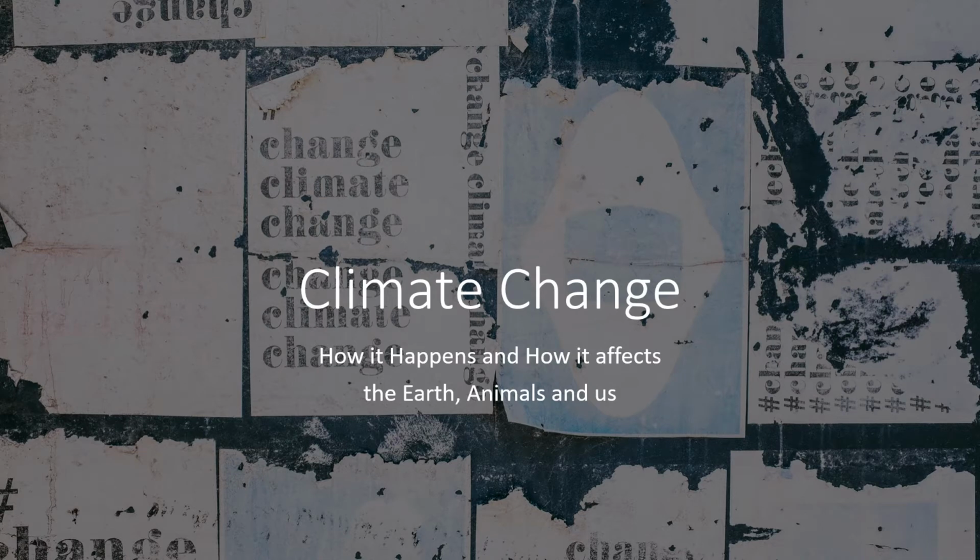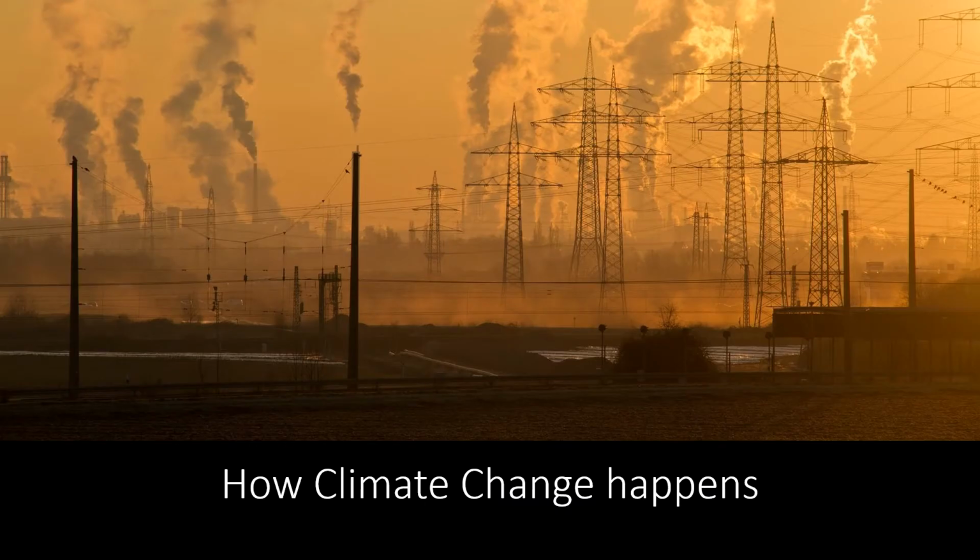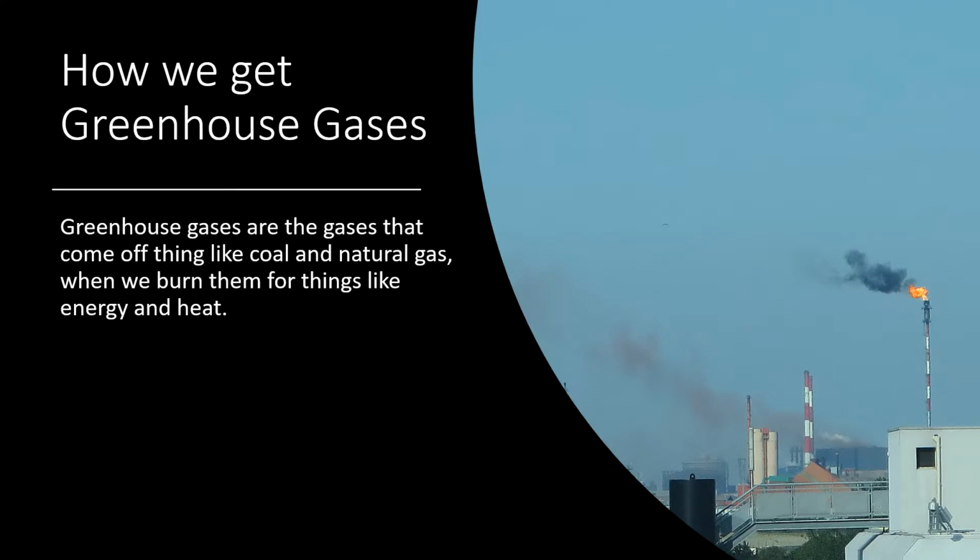Climate change: how it happens, how it affects the earth, animals, and us. How does climate change happen? How do we get greenhouse gases? Greenhouse gases are the gases that come from things like coal and natural gas when we burn them for things like energy and heat.